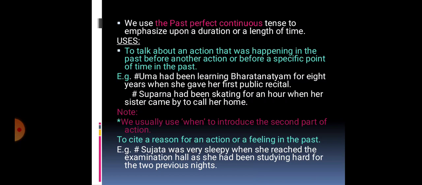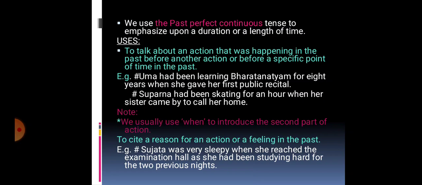For example, Uma had been learning Bharatnatyam for 8 years when she gave her first public recital. So here are two actions. The first action was for a very long time. She had been learning Bharatnatyam for 8 years. So when we talk about the earlier action or the first action which took a long time, there we use past perfect continuous. And for the second action we use simple past. So here the second action was when she gave her first public recital.